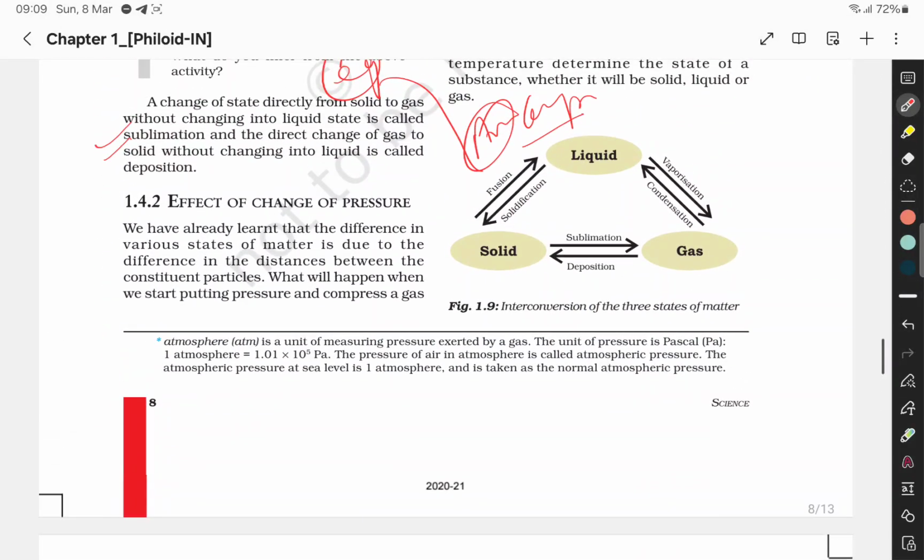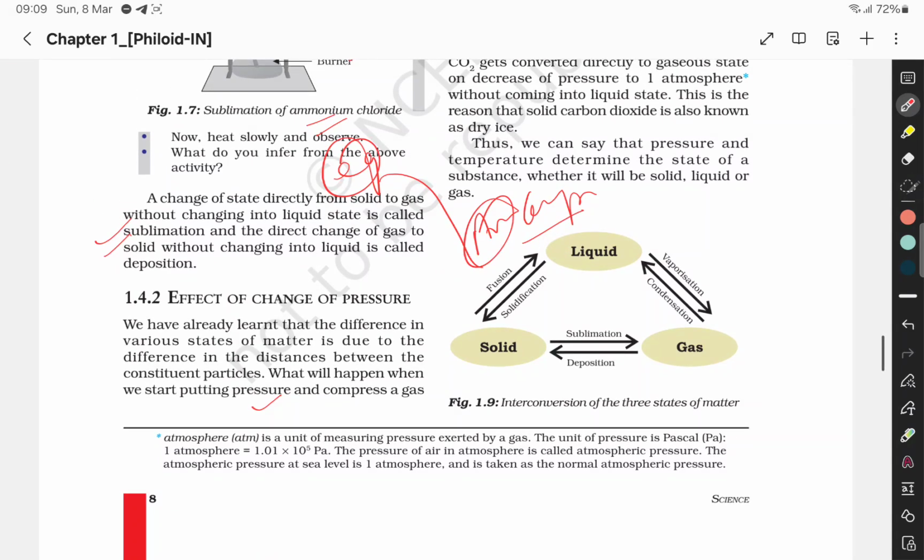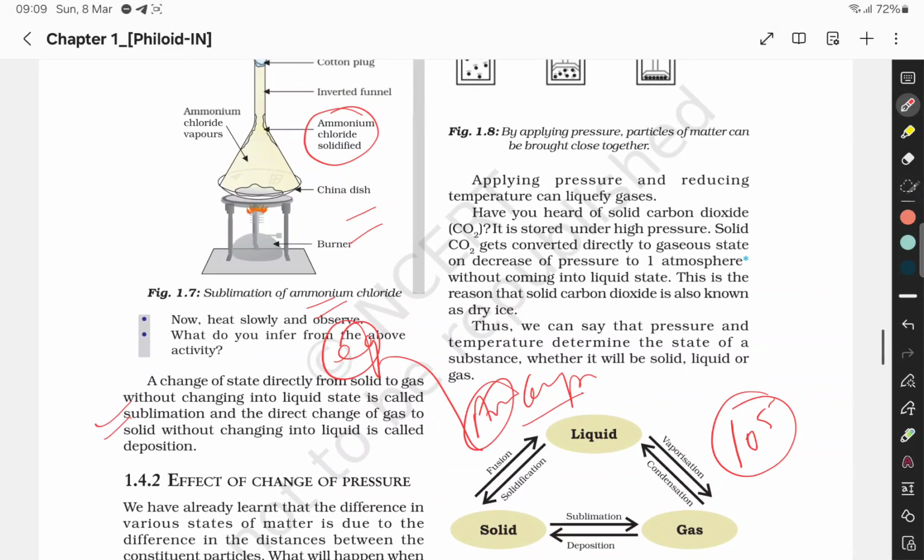So effect of change of pressure, we have already learned that the difference in the various states of matter is due to the difference in the distance between the constituent particles. So atmospheric pressure को यहाँ देख सकते हैं. Measuring pressure exerted by a gas, the unit of pressure is Pascal. One atmosphere is equal to 1.01 into 10 to the power 5 Pa. क्या है 10 to the power 5. Okay, the atmospheric pressure at sea level is 1 atmosphere and is taken as the normal atmospheric pressure.